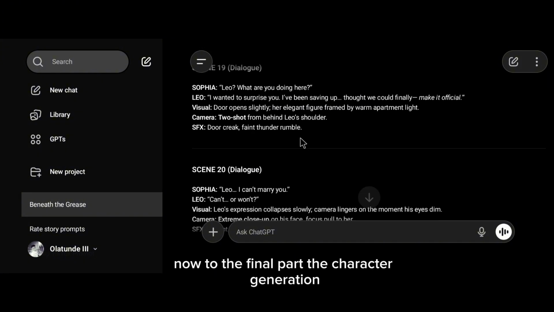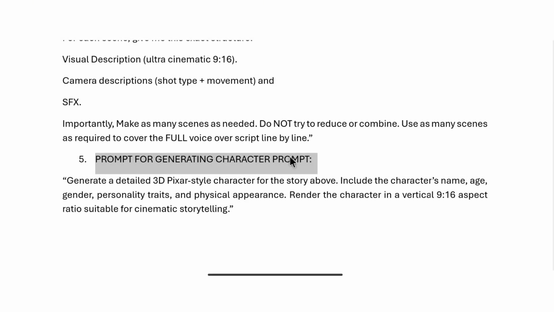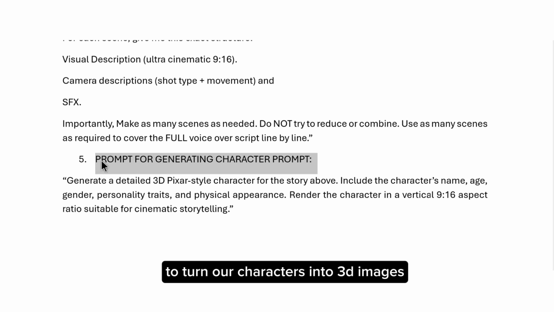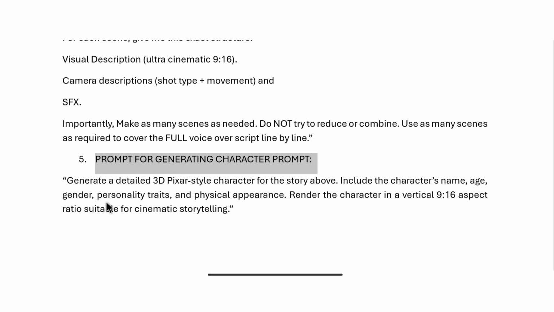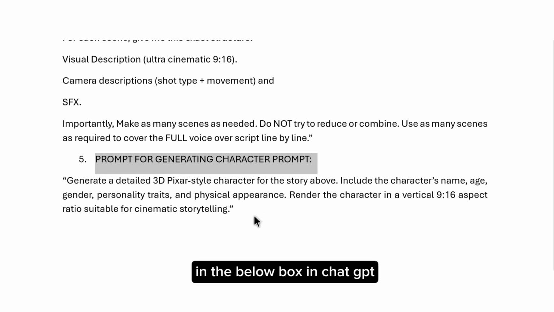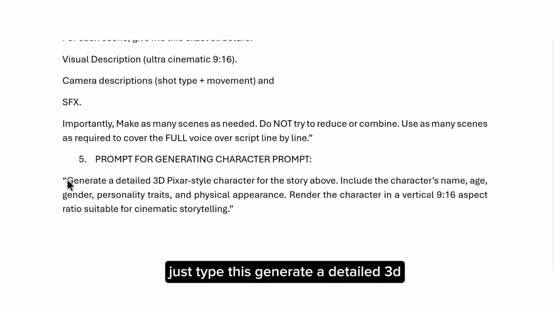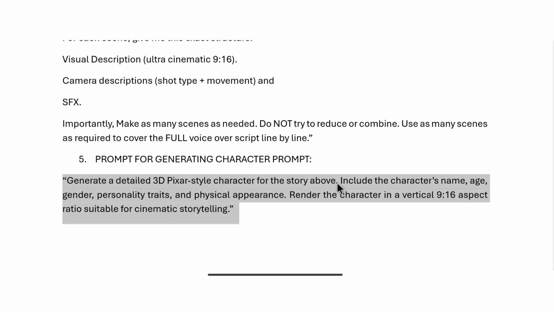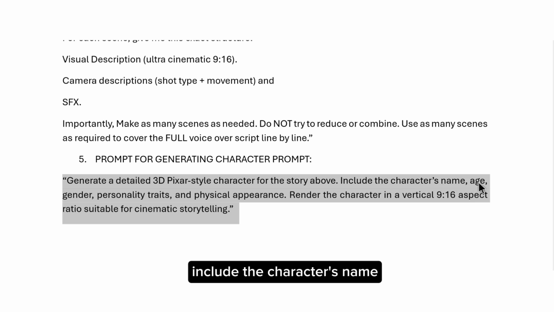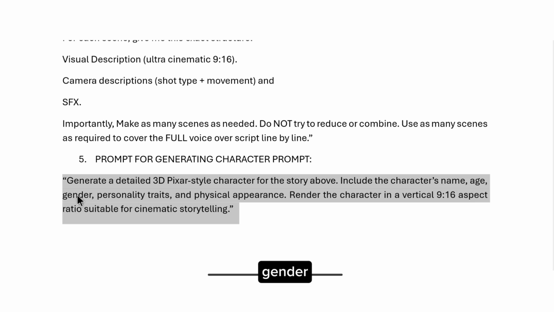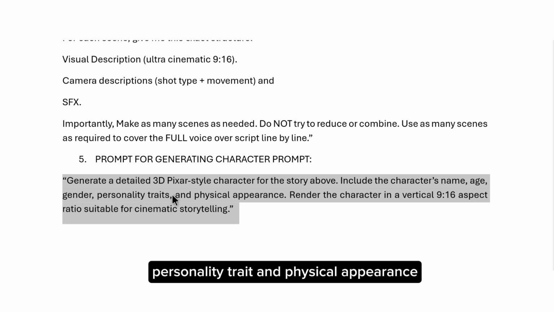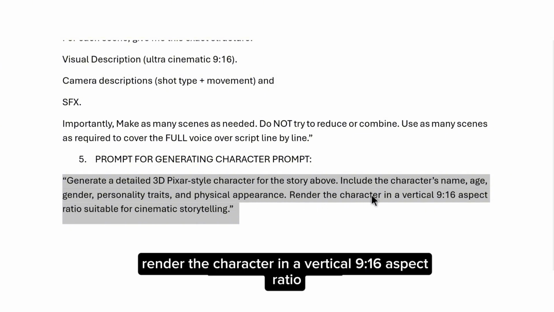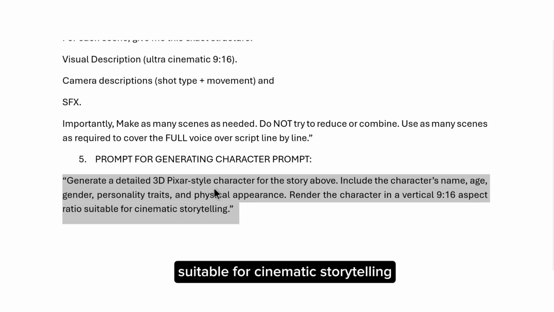Now to the final part, the character generation. This is where we create the prompts to turn our characters into 3D images. In the below box in ChatGPT, just type this. Generate a detailed 3D Pixar-style character for the story above. Include the character's name, age, gender, personality trait, and physical appearance. Render the character in a vertical 9:16 aspect ratio suitable for cinematic storytelling.